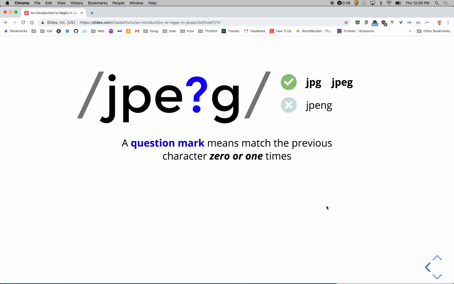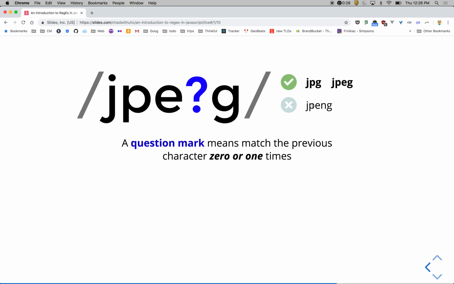So a question mark means match the previous character 0 or 1 times. So it's kind of a way for us to say like, yeah, I'll match it if it's there, but if it's not, I don't really care. So the biggest example that I always use this with is JPEG. I always would see it with this. For JP, it'll match JPG because the E is not present, so it doesn't care if it's not there, but it will also match JPEG. Because when you're uploading files, you know, it could be JPEG or JPG. They're both the same.